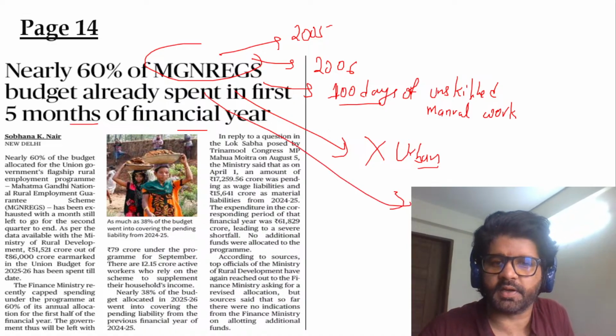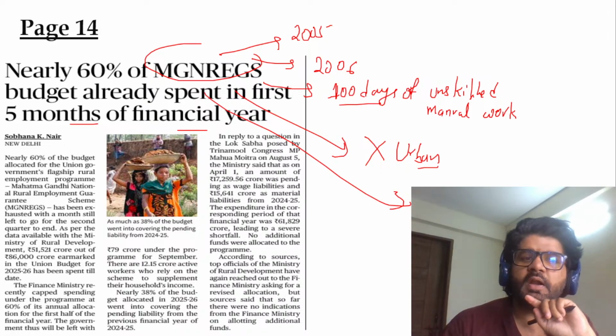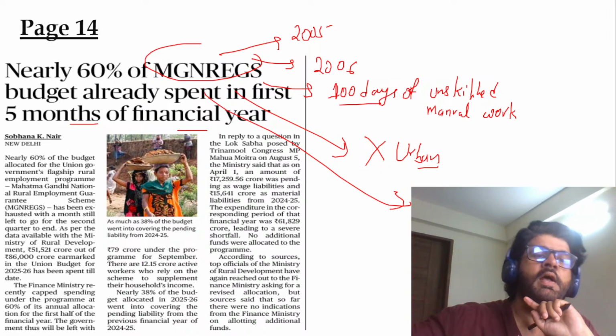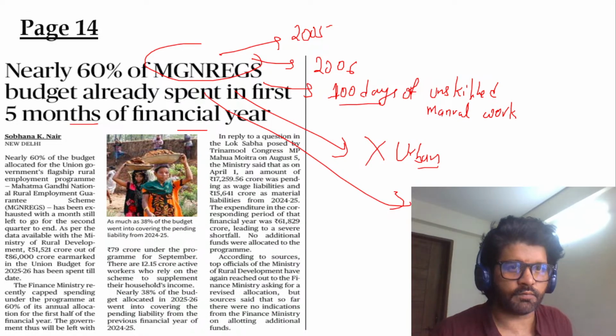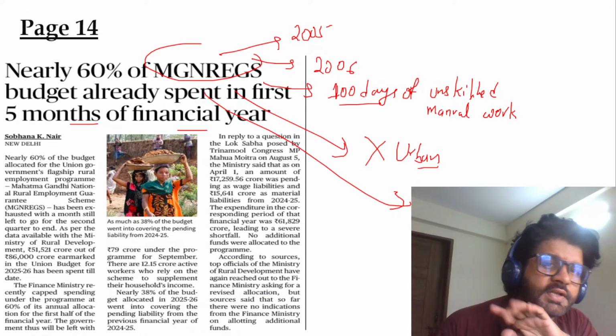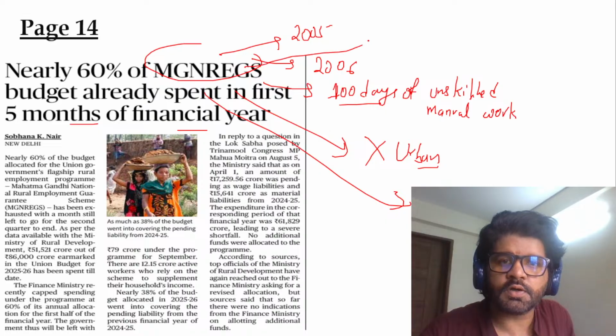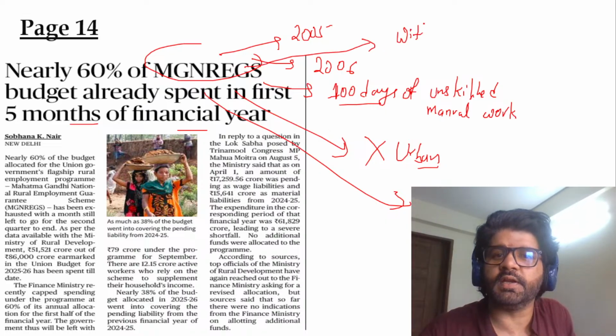Anybody can work under Manrega. Anybody. But I cannot go to the current municipality and ask for work. I have to go to some rural area and demand work there. So anybody can work, it's not confined to SC or ST. And if I demand work, work has to be provided within 15 days.